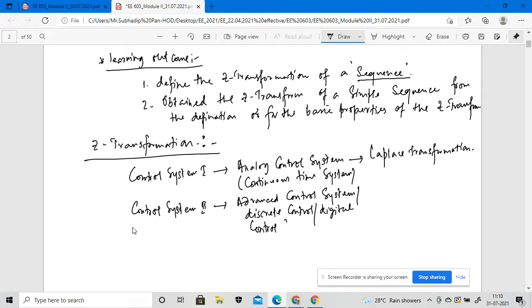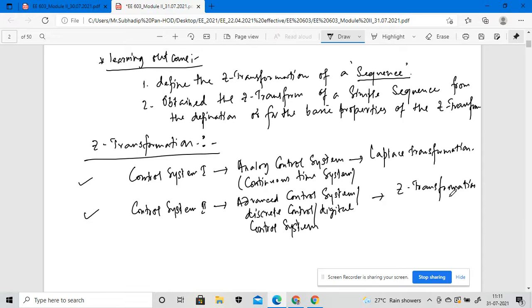Digital control system. So what mathematical tool are we adopting? The mathematical tool we adopt for analyzing is the Z transformation. So for control system one we use the Laplace transformation as a mathematical tool, and in the case of digital control, the mathematical tool is the Z transformation.